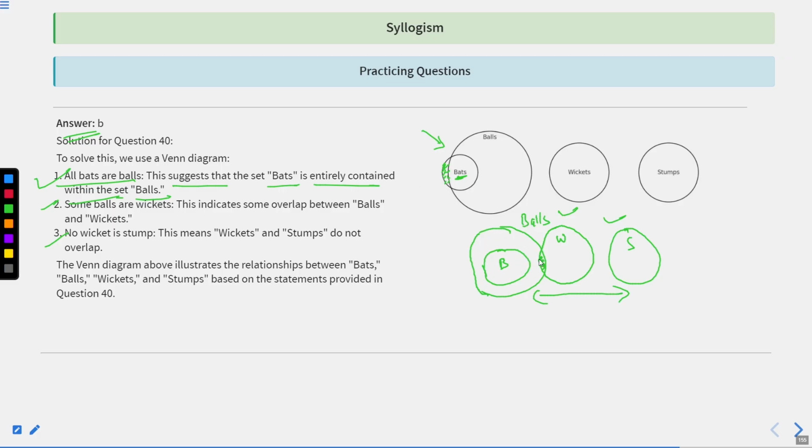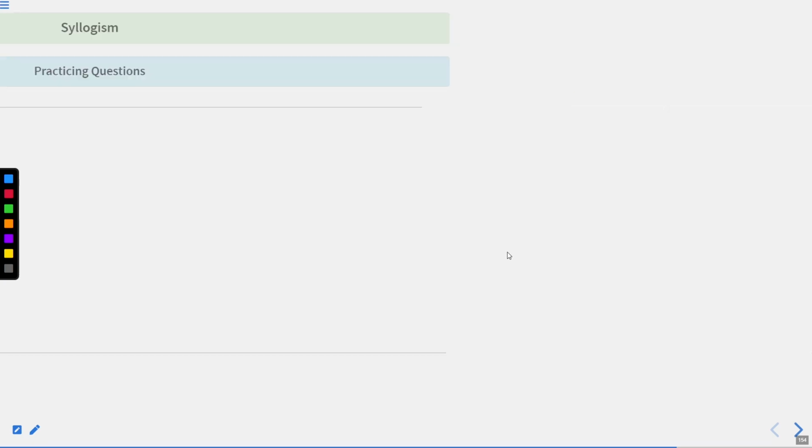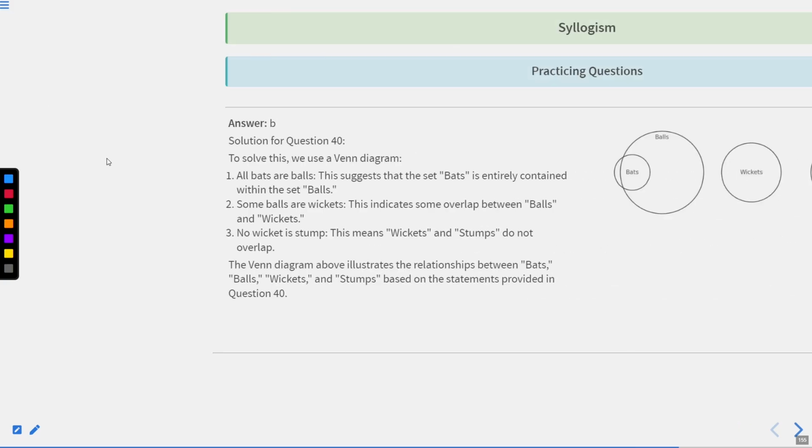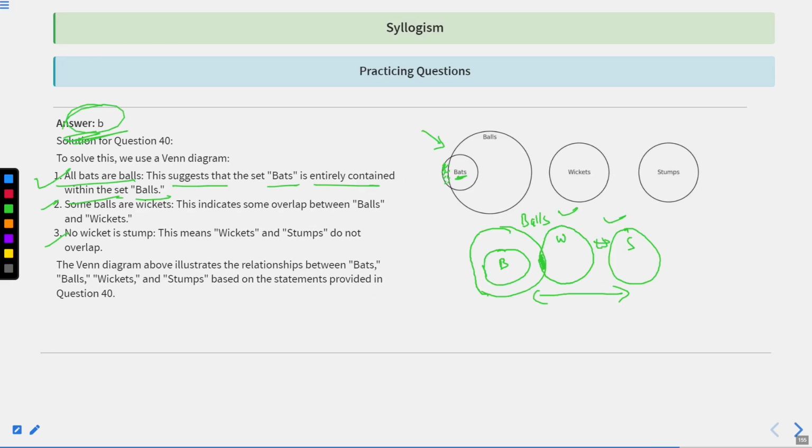Some balls which would have been bats and which are wickets. So inside the ball, there is some portion which is wicket, and since the wicket has no relation with stumps, there is no relation between wicket and stumps. What we can infer is that there is a certain area of bats which is contained in the ball, which are wickets, which is not at all related to stumps. So some bats are not stumps. This is something that we can conclude, not the first conclusion. Therefore, answer of question number 40 will be answer B.